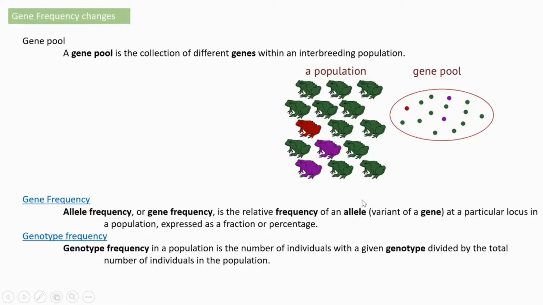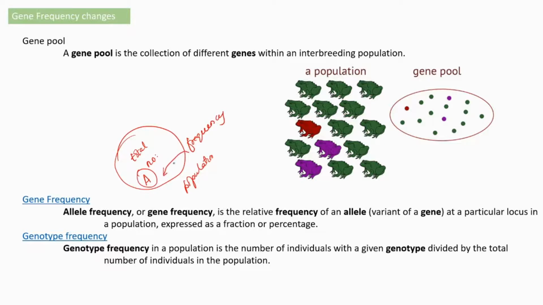We are considering a particular allele like A. We are considering what its total number is in a big population. That is the frequency with regard to this gene.